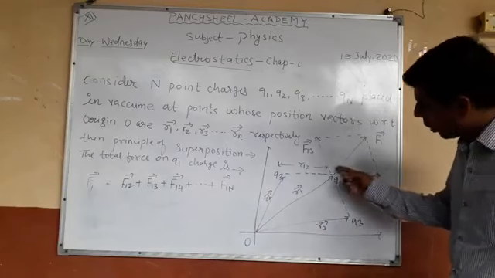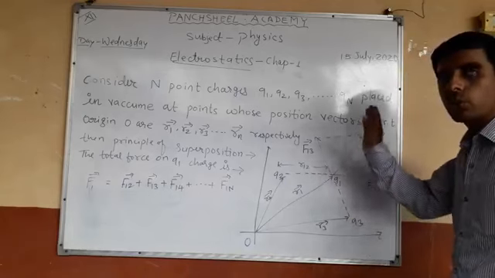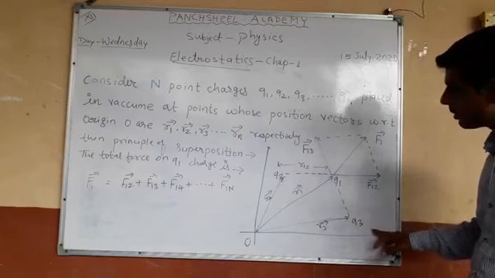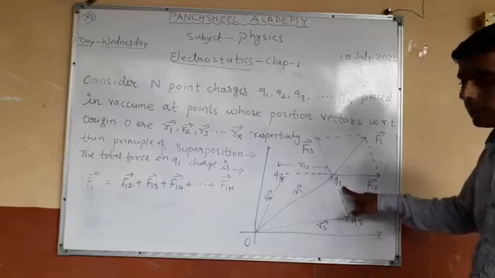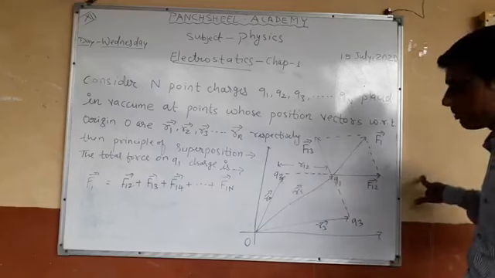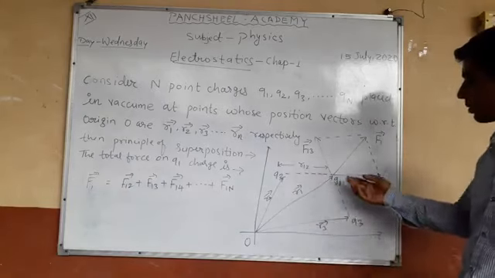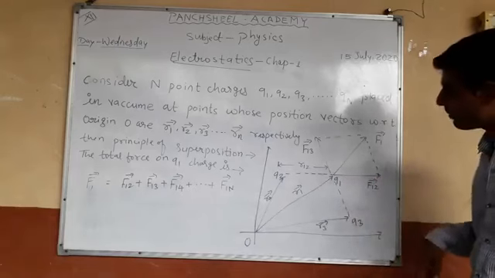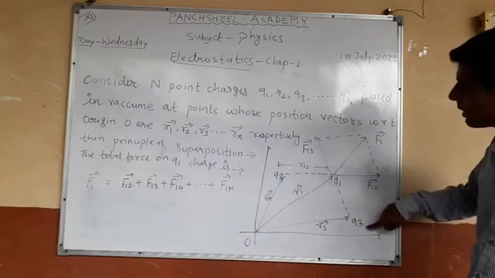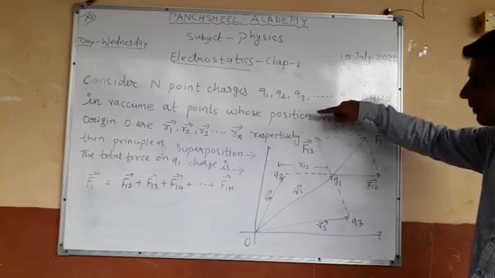Now on the Q1 charge, the force due to the various charges, Q2 and Q3. The force on Q1 due to Q2 is F12 in this direction, because we take Q1 and Q2 as similar charges, so this is a repulsive force. And the force on Q1 due to Q3 is F13 in this direction. This is also a repulsive force.